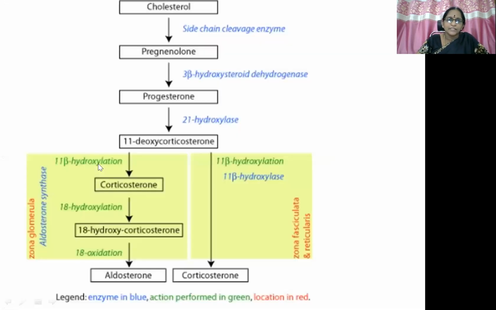Then coming to the biosynthesis. From cholesterol, the pregnenolone molecule is synthesized with the side chain cleavage enzyme. Then progesterone is produced with the help of 3-beta hydroxysteroid dehydrogenase, and it is going to get converted to 11-deoxycorticosterone with the help of 21-hydroxylase. Corticosterone is produced with the help of 11-beta hydroxylation, and with the help of 18-hydroxylation, 18-hydroxycorticosterone is produced, and with 18 oxidation, aldosterone is produced. This is how aldosterone is synthesized within the body.